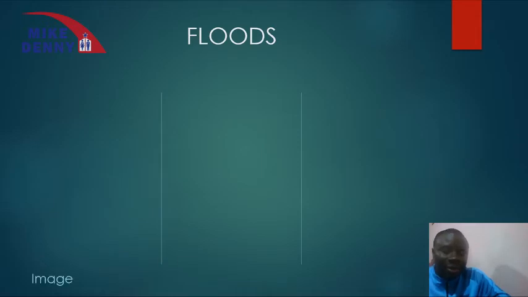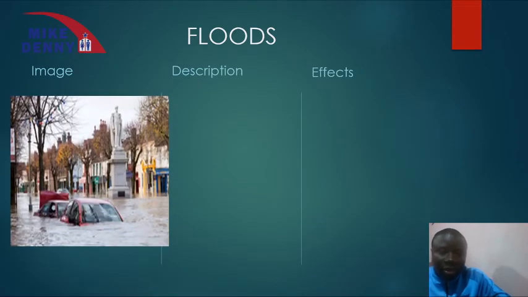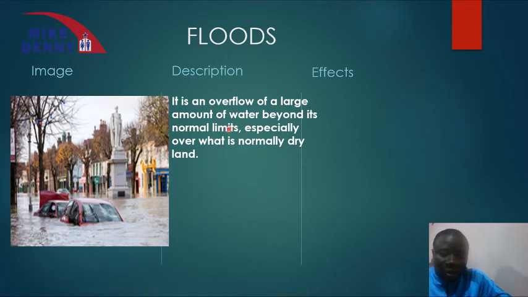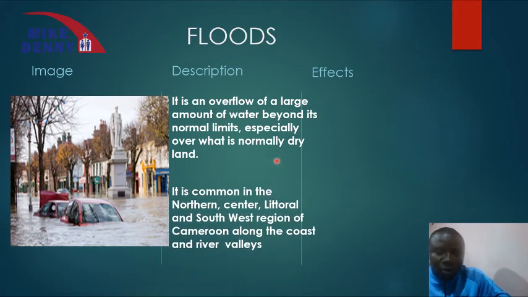So let's talk about the third cause of environmental degradation. So we can see floods. Look at this image here. You can see these are cars being trapped in water. And so we can say floods is a situation where water occupies an area which is normally dry. And you can see it's an overflow of a large amount of water beyond its normal limit, especially over what is normally considered dry land. And in Cameroon, we have floods in the northern part, in the center part, in the littoral, and on many parts of Cameroon.